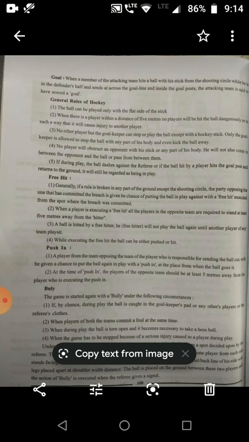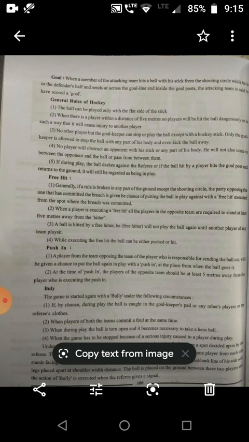Free hit. Generally, if a rule is broken in any part of the ground except the shooting circle, the party opposing the one that has committed the breach is given the chance of putting the ball in play with a free hit executed from the spot where the breach was committed.